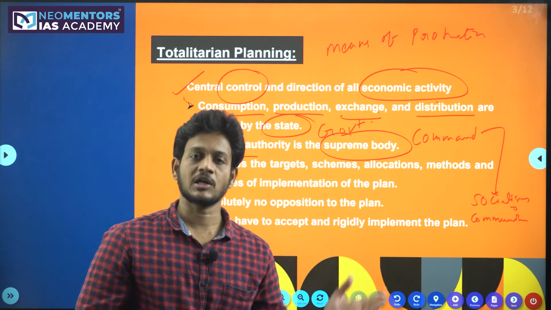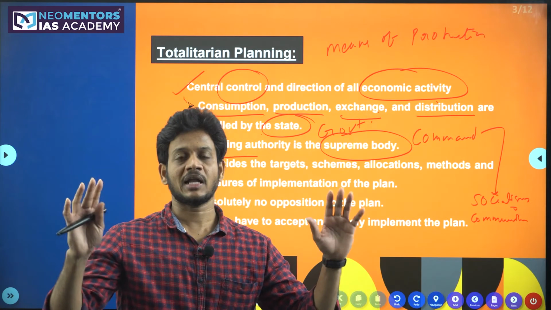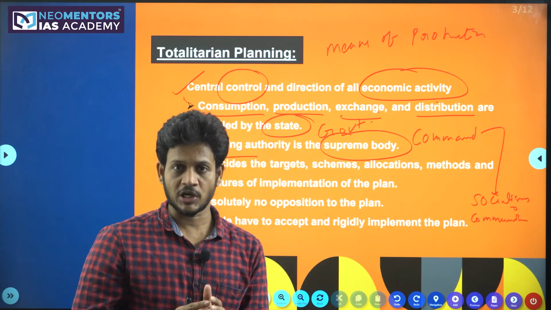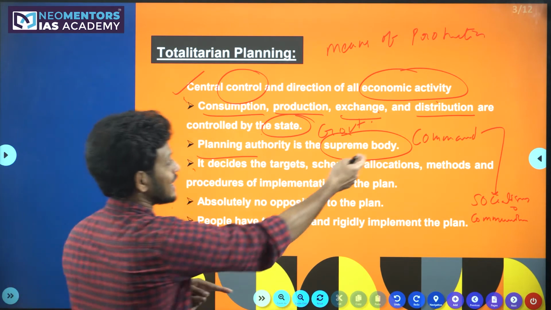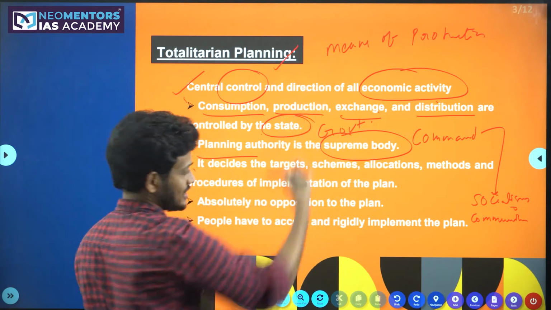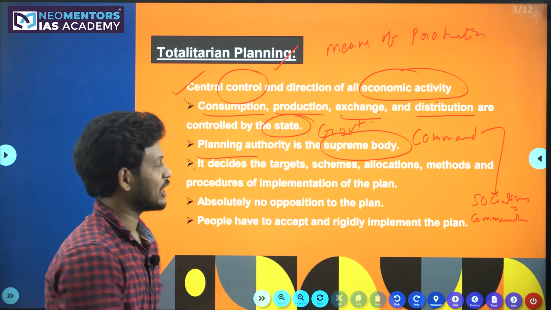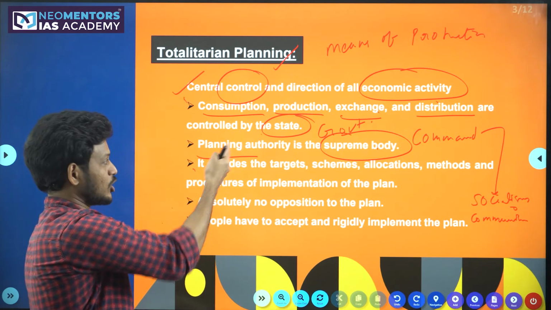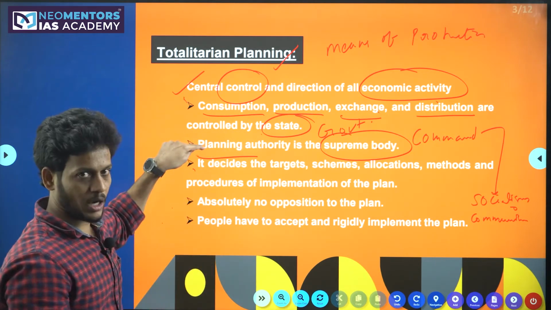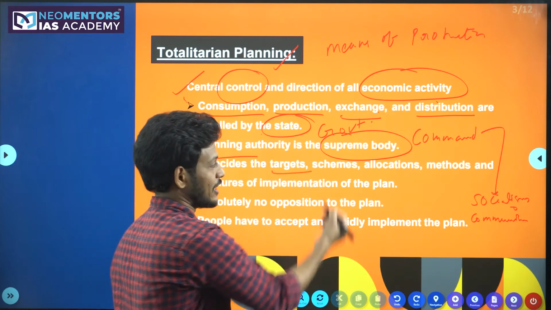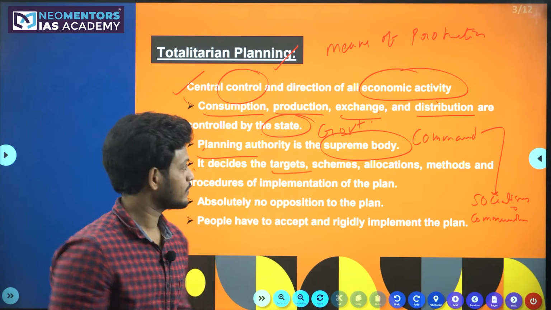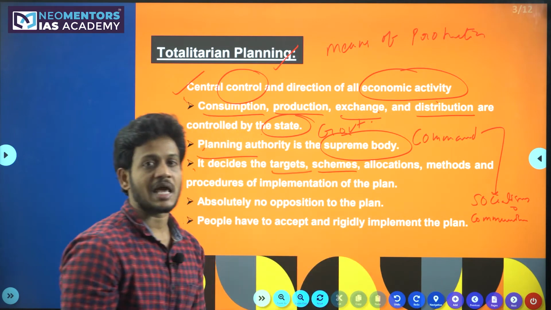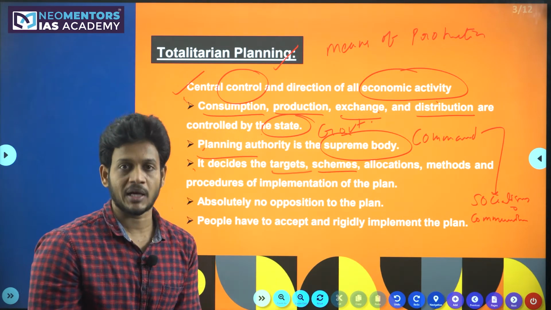Similarly, in other countries there are different types of planning bodies which function on behalf of the government. That planning body is the supreme body for the planning itself, so the complete planning will be under the control of this planning authority. This planning authority decides the target for the economy, how much GDP the economy must grow with, or what different types of schemes must be implemented in the economy.